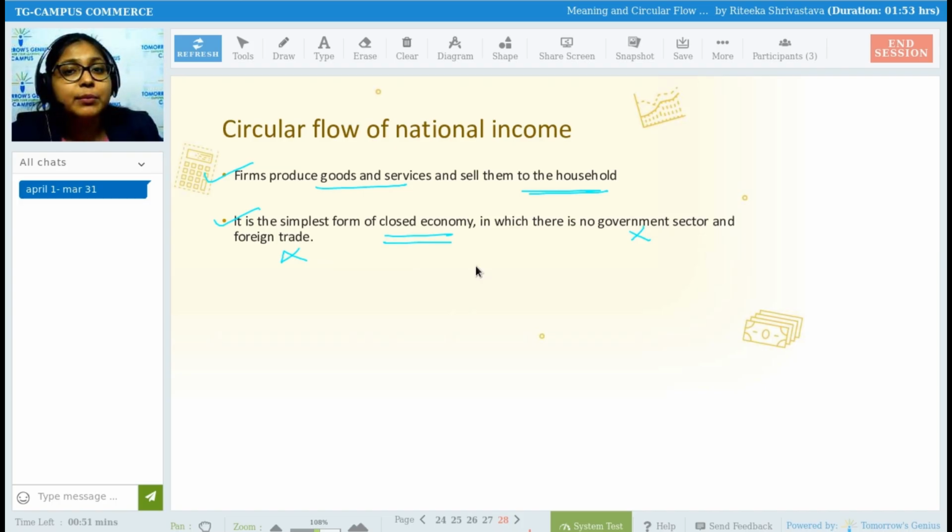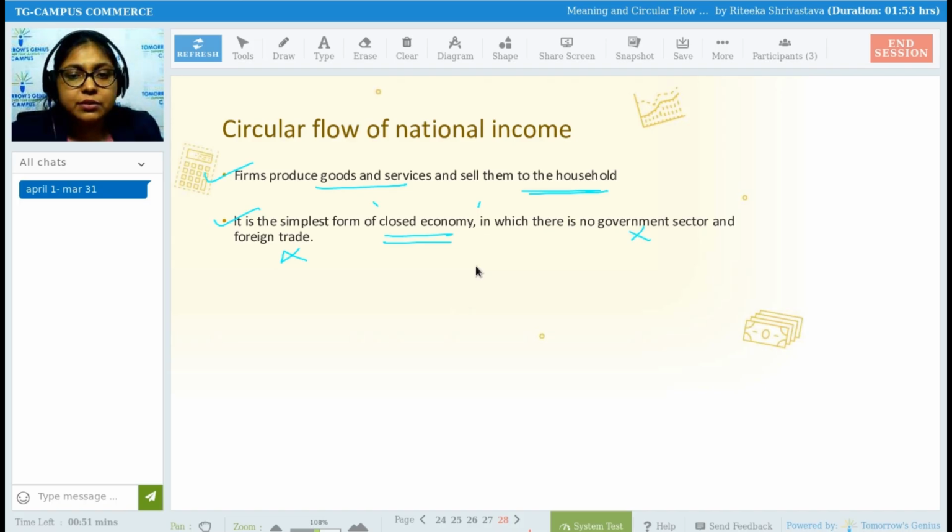No foreign trade means what? Buying and selling of goods and services with foreign countries. Now one more term has come into the picture, closed economy. What is closed economy? Who can tell me? Yes, what is closed economy?